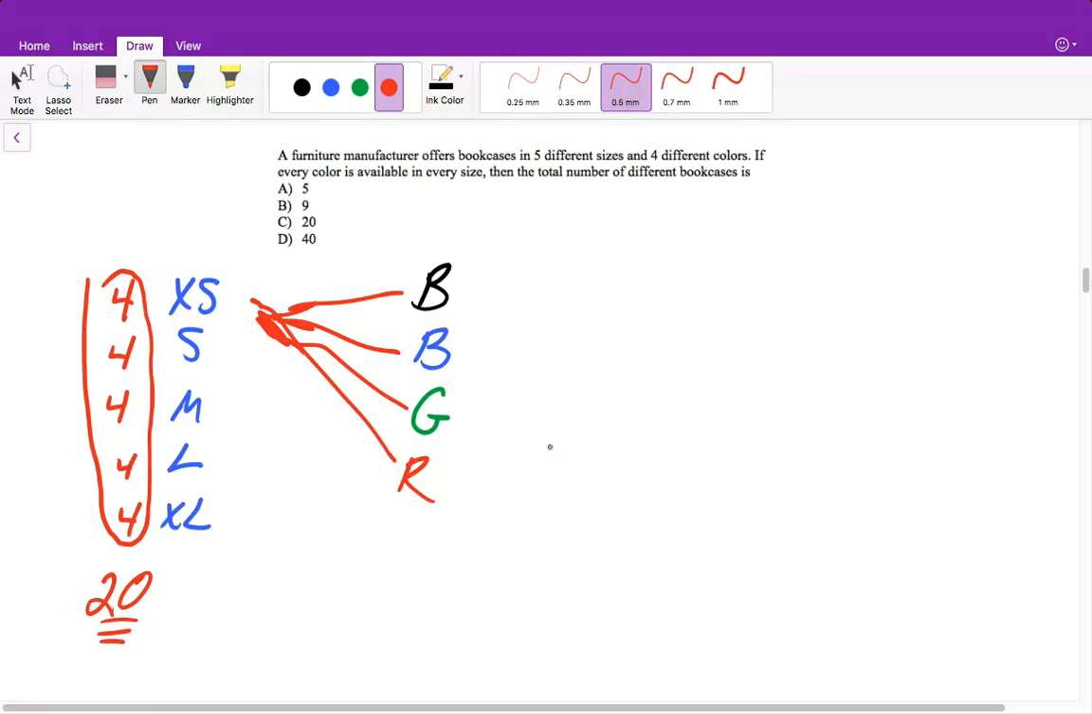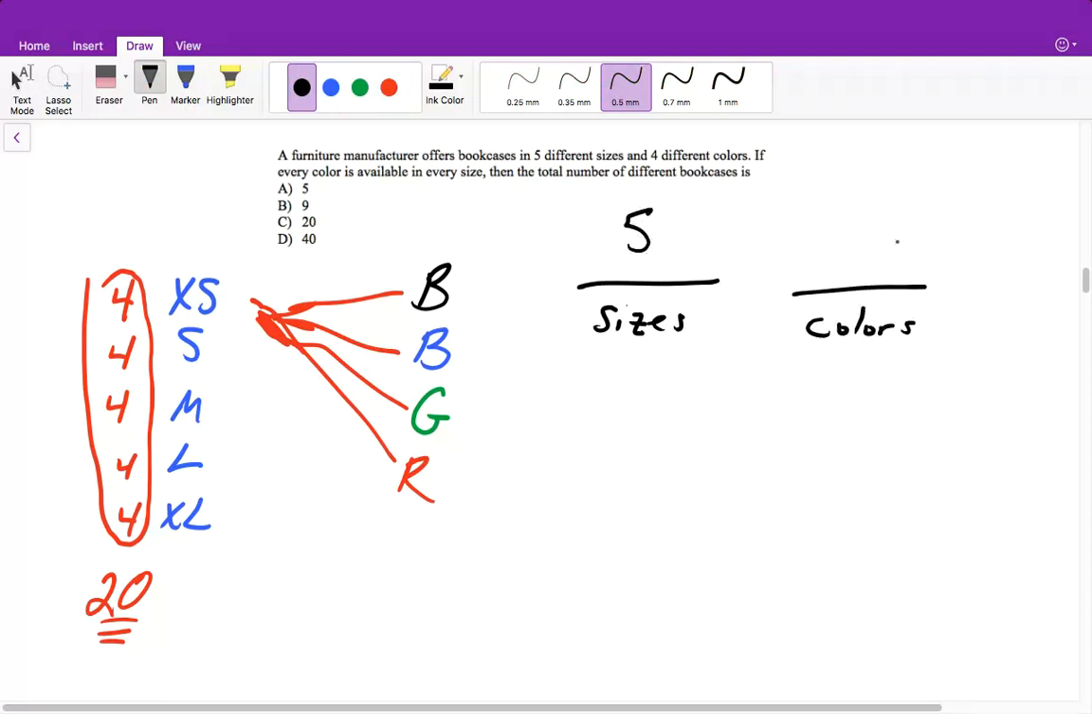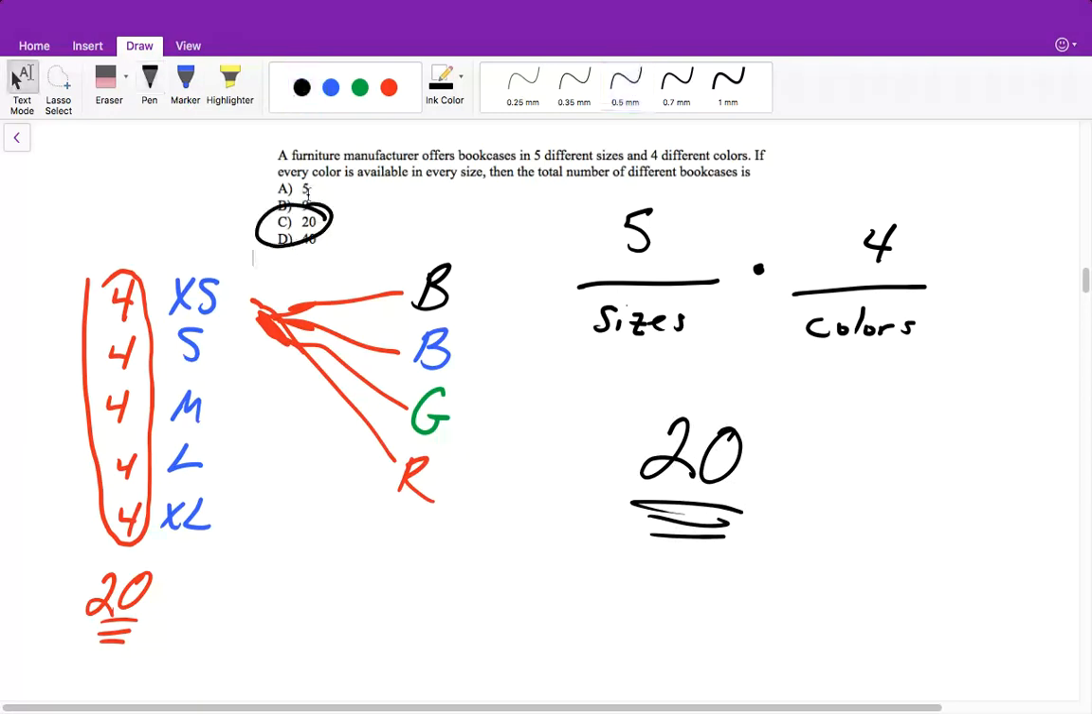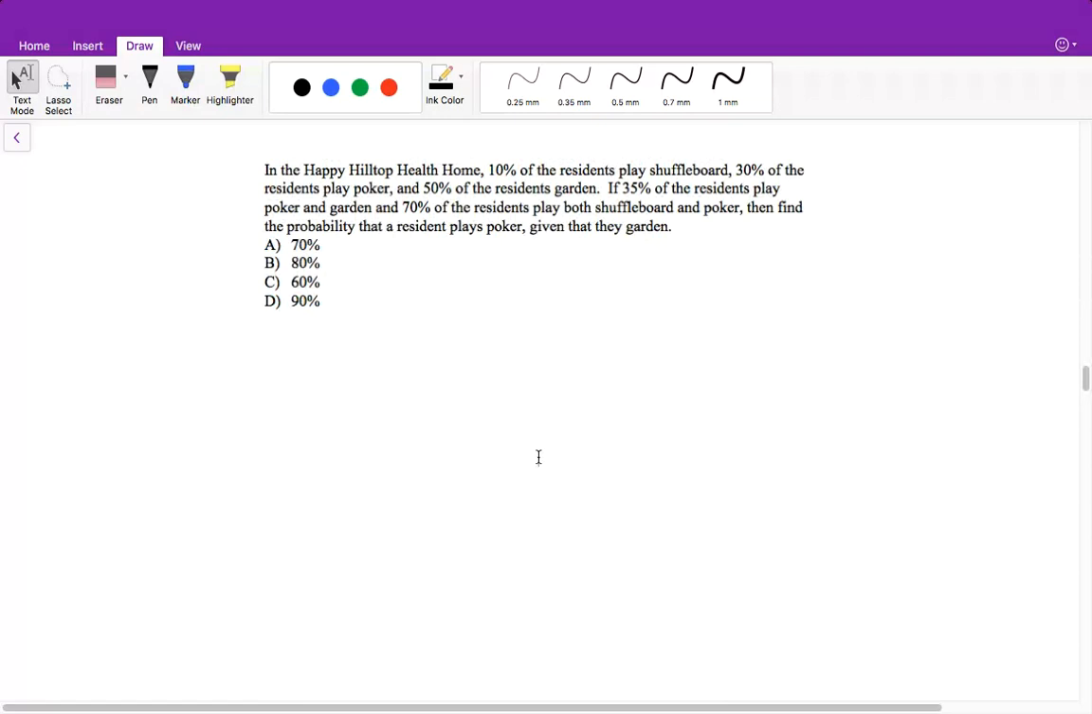However, it's not easy to do this if you're given larger numbers or you're given multiple things. But what you can think about is we have 2 different things that can happen here that we're looking for. We have our sizes and we have our colors. Well, we have 5 sizes and 4 colors. Well, this is 2 different events going on, and whenever we have multiple events, we can multiply them. So there are 20 different total number of bookcases that we can make that are 5 different sizes and 4 different colors.